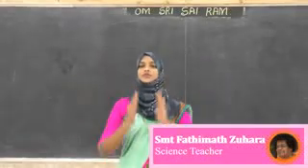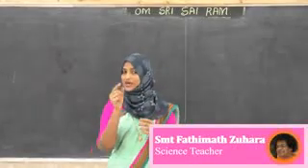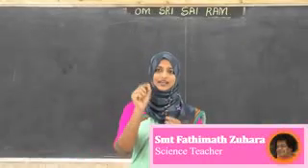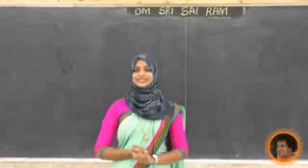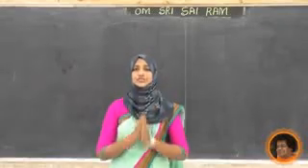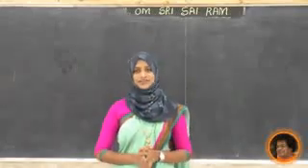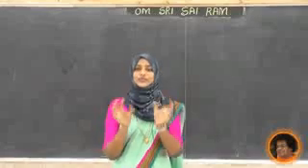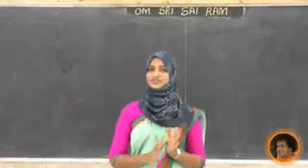Okay, before going to the lesson I will give you a small activity. So you have to take your book and pen and write down activity number 1. Now the activity is to make a list of non-living things present in your surrounding. Observe your surrounding and write down fast. Write down 1, 2, 3, 4.